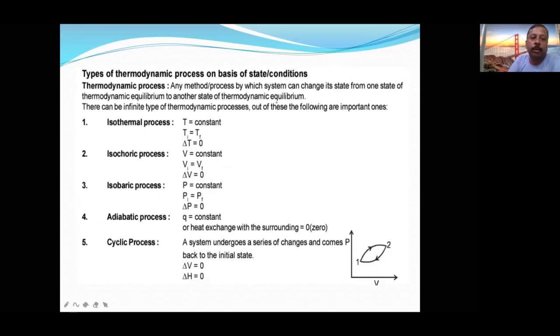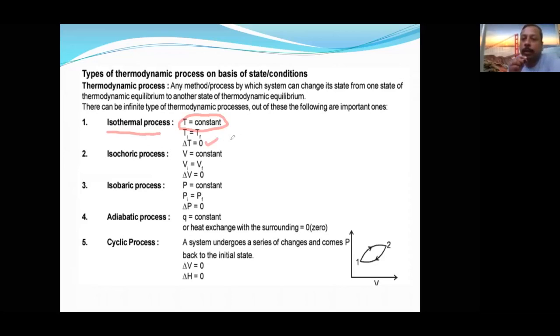Now, types of thermodynamic process, very, very important points. Everywhere in numericals, definitely these words are going to be used. So that's why I am giving you only required information, short and accurate. Isothermal process. The process which takes place at constant temperature is called isothermal. So Ti, the initial temperature, and the final temperature are the same. Therefore, delta T will be 0.